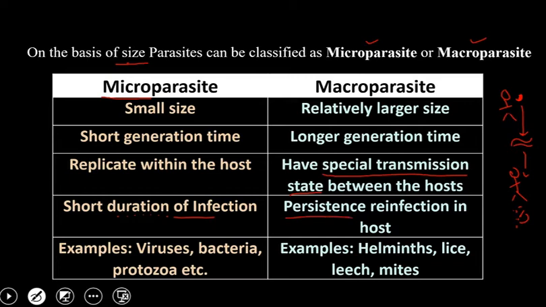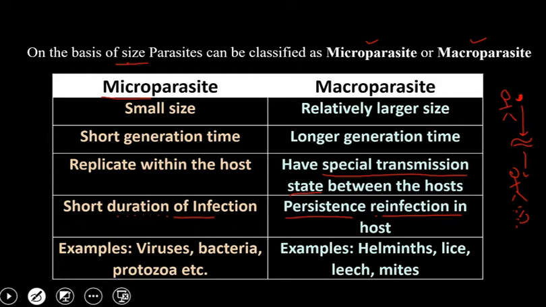So there is the persistence, reinfection is taking place within the host. So there is a continuation, the reinfection will occur within the host itself once it is infected. Okay, so some examples of microparasites, we have viruses, bacteria, protozoa. All these are small organisms and they are microscopic, and these organisms are considered as microparasites. Macroparasites are relatively larger: helminths, lice, leech, mites, which can be observed through the naked vision, are called the macroparasites.